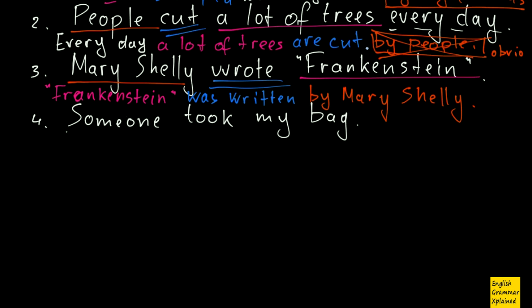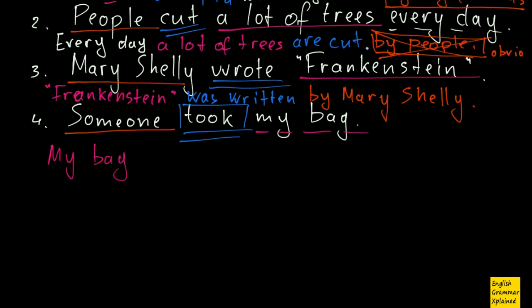The next sentence: someone took my bag. Here I have this subject, and then I have the main verb in past simple, and then I have my object here. So, my object becomes my subject as usual in passive voice, my bag. And then comes my main verb, was taken.